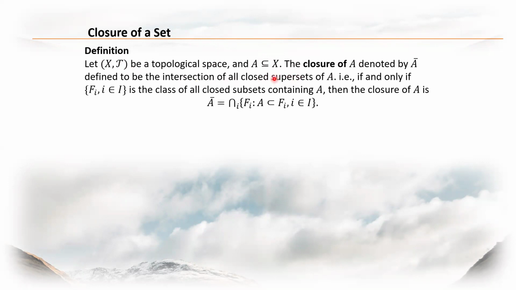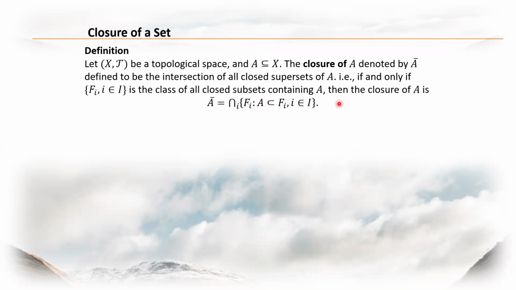And when you say supersets, that refers to sets that contain A. And these sets are closed, and we denote them by F sub i, the collection of all F sub i's, which are closed subsets that contain A. So the closure of A, according to this definition, is the intersection of all the F sub i's, where F sub i is a closed subset that contains A.